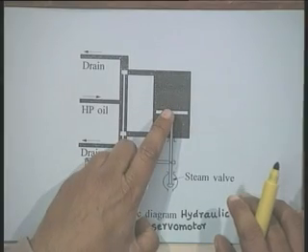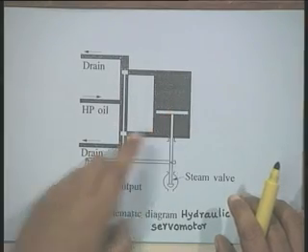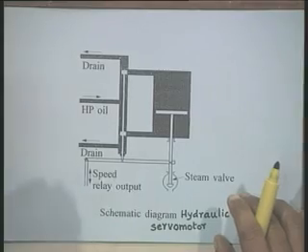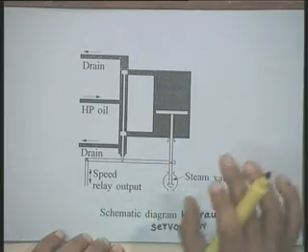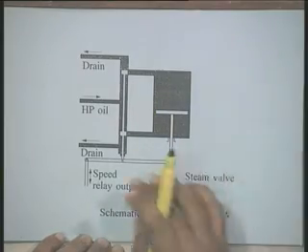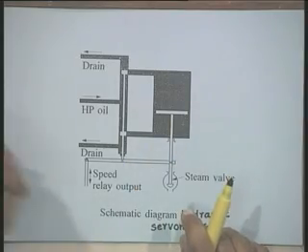Now, when we try to develop the model for these devices, we have to look into two aspects. One is that the movement of this piston for a particular opening will depend upon the flow of oil at a certain pressure. Therefore, this movement can be considered a function of time. As the time passes, it increases. Therefore, this can be represented by an integrator, because when the oil is flowing at a certain rate, the piston will keep on moving, and the position will keep on changing.